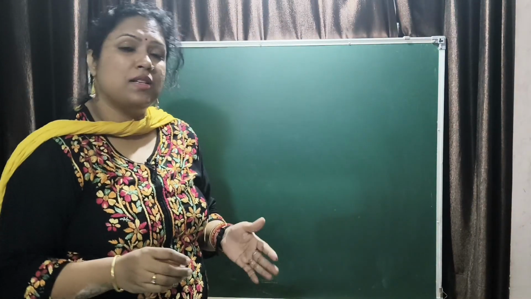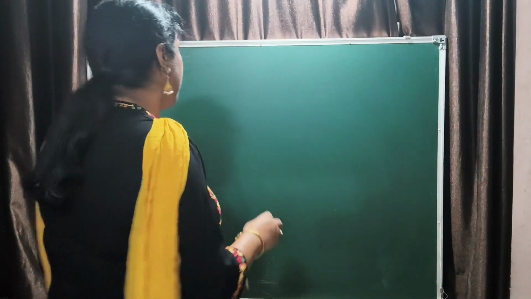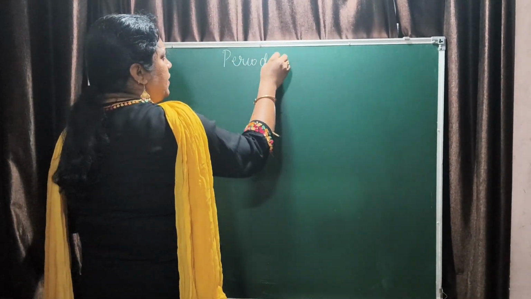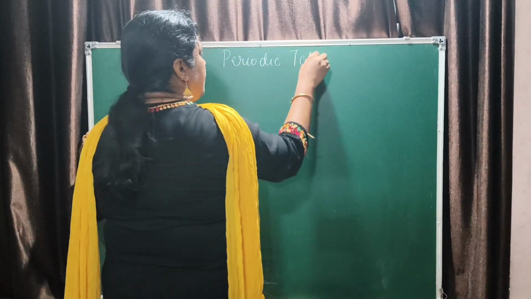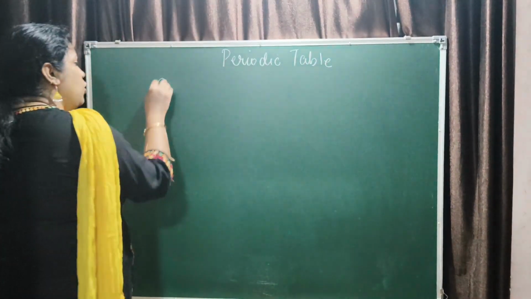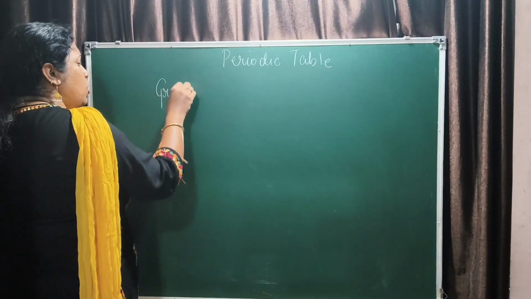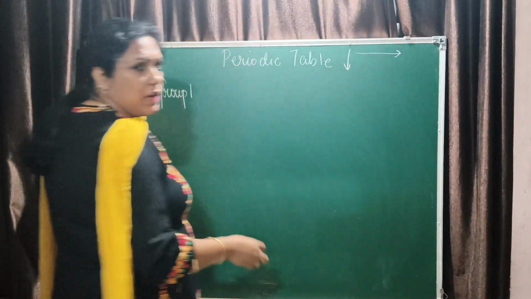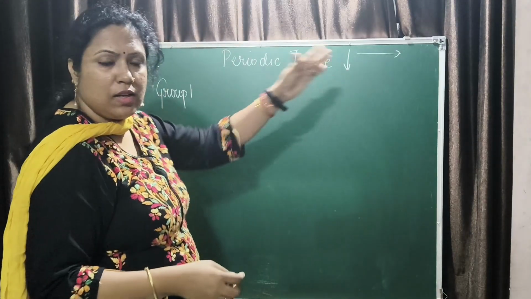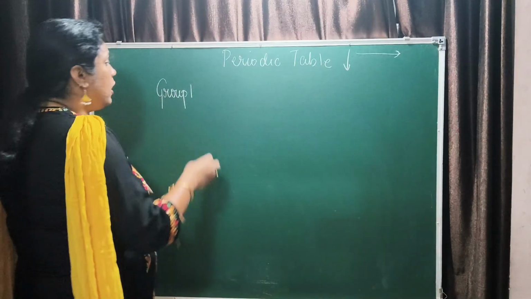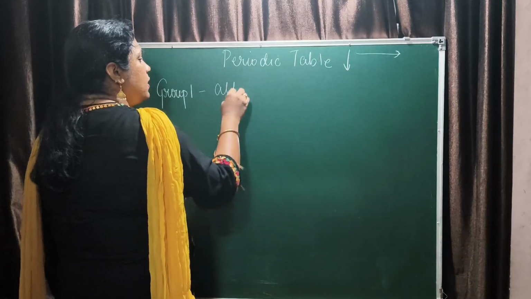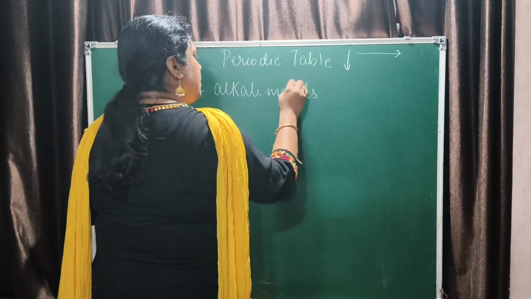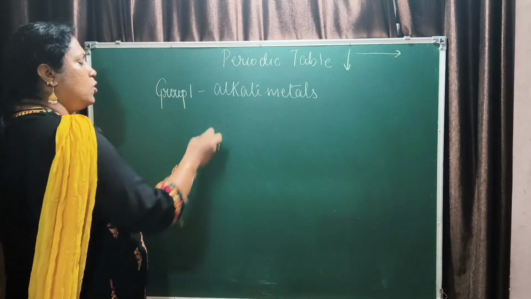Right, now where are these metals present in the periodic table? In the periodic table, you have different groups and periods, right? You have group 1. Group goes this way and period goes this way. I hope you know that. Groups 1 to 18 and periods 1 to 7. Now, group 1 is called the alkali metals. What is present in group 1?